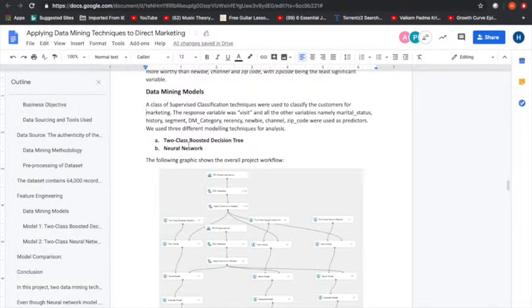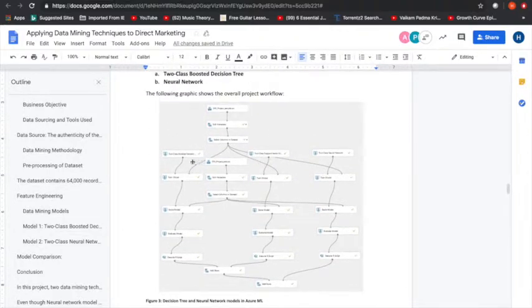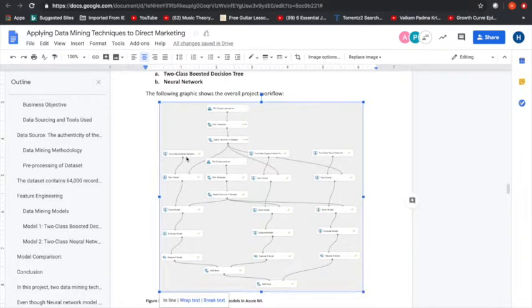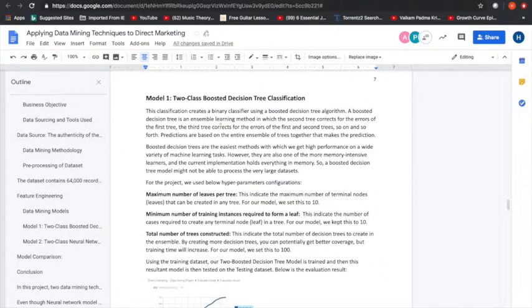Hello, my name is Hariharan, and I'll be going over the models we built, the comparison of the models, and the results we got. As you can see from the Azure ML screenshot, we had built two models: a boosted decision tree and a two-class neural network. So let's look at the boosted decision tree. This is an ensemble technique using boosting.